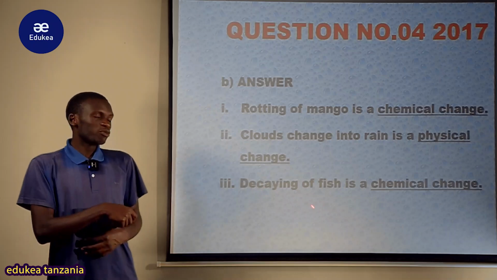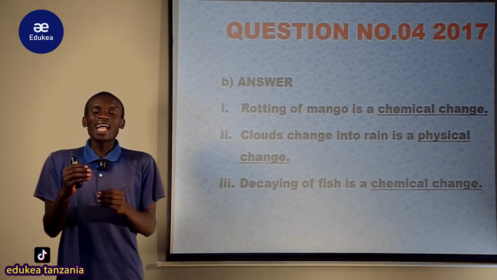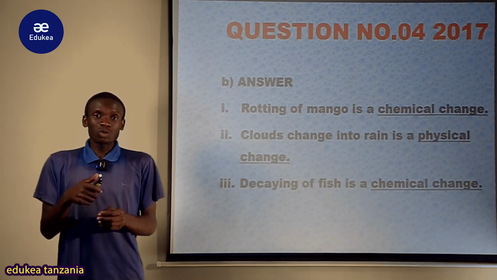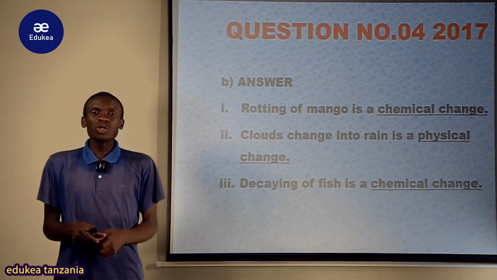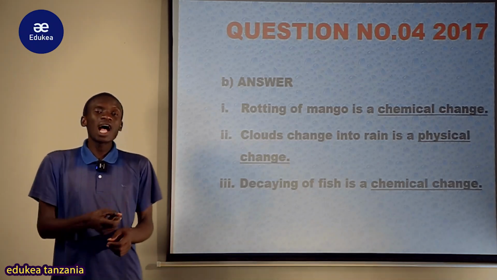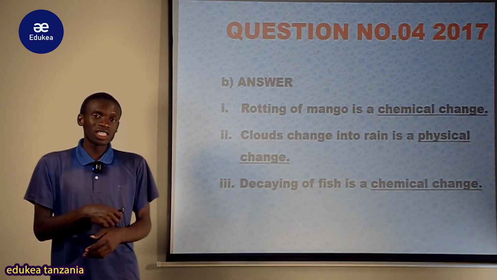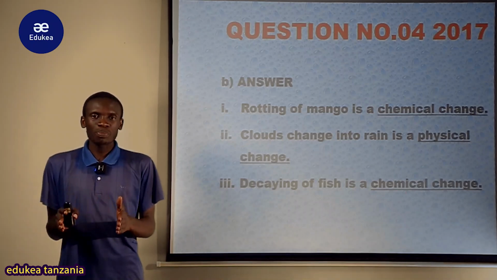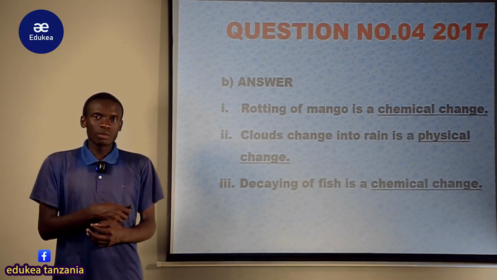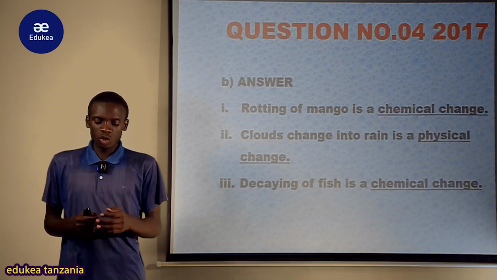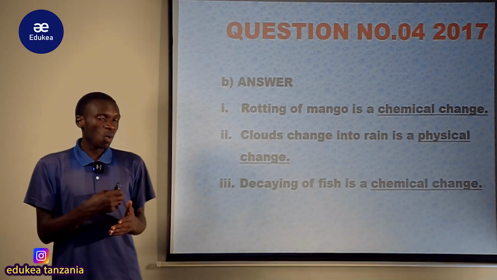Another is decaying of fish. Samaki akioza tayari pale haitakuwa tena kama ile ya mwanzo. Samaki ikishaoza hatafaa tena kwa matumizi. Na huwezi ukambadilisha samaki aliyooza urudi kwenye hali ya kawaida kwamba uweze kumtumia. Hii ni chemical change. Tayari imeshabadilika kabisa, haifai kabisa. So this is a chemical change. So this was about the chemical change and the physical change according to our question.